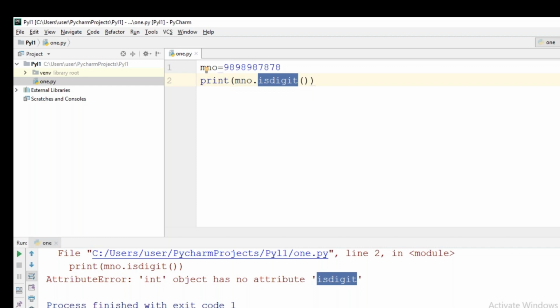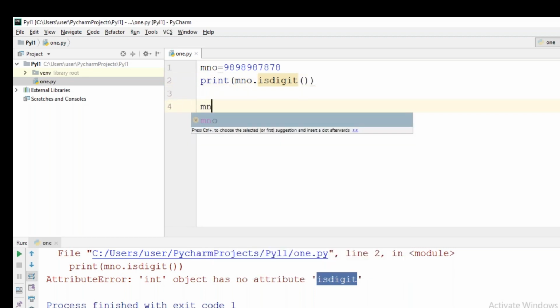isdigit is a Boolean function. Do you remember the point? You can apply Boolean functions only on string data. I told you very clearly. But is this a string? No. The type of mno is integer because it is storing an integer. Now, if I want to apply the isdigit function on mno, the only solution I have is typecasting. mno is an integer; now I will convert mno to string. So mno1 equal to, into what I want to convert, that function I will take.